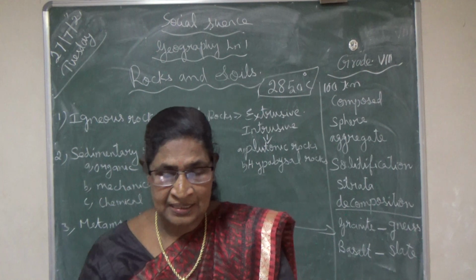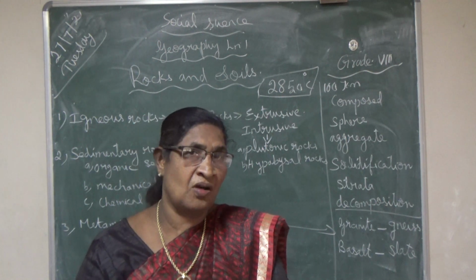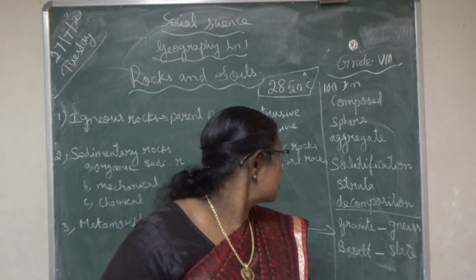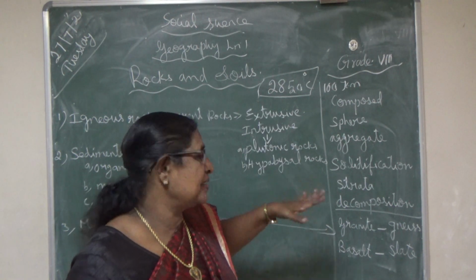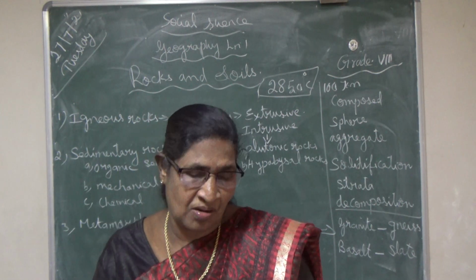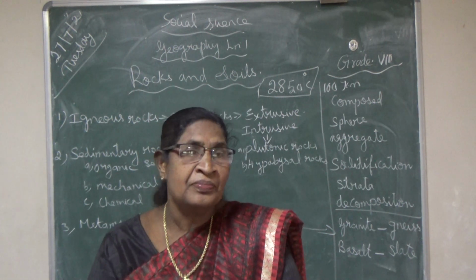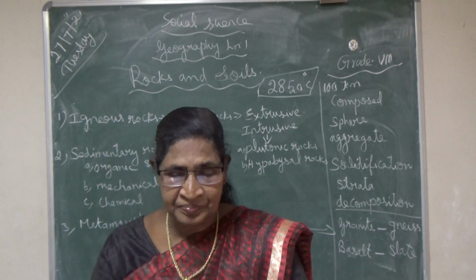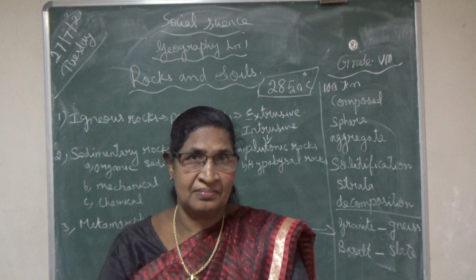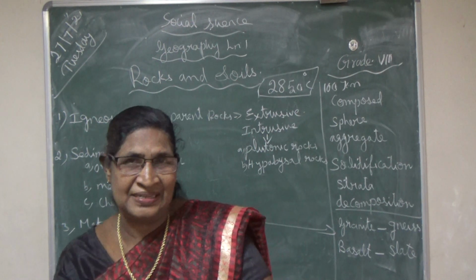So sedimentary rocks have many layers, or many strata. They are known as stratified rocks. Stratified means many layers of rocks. The sedimentary rocks are formed by deposition by many agents, that is water, air, wind, like that.